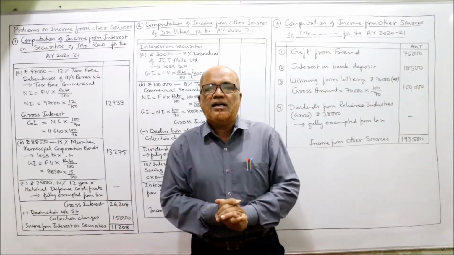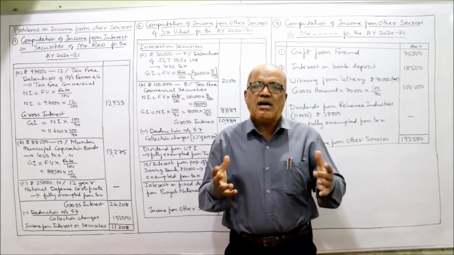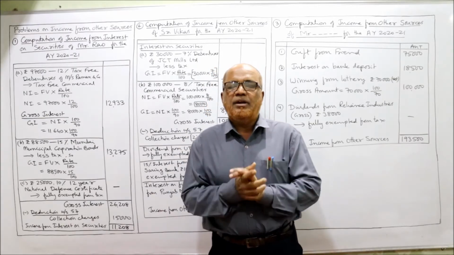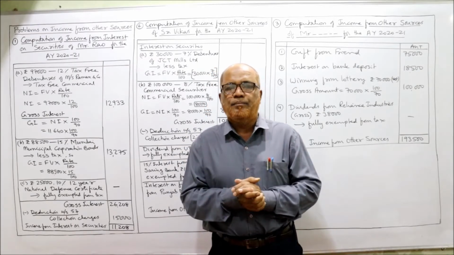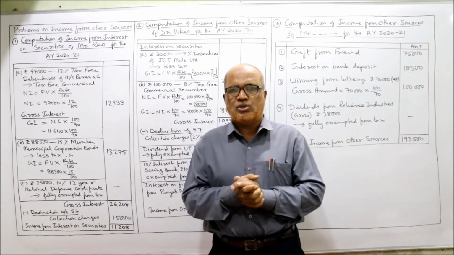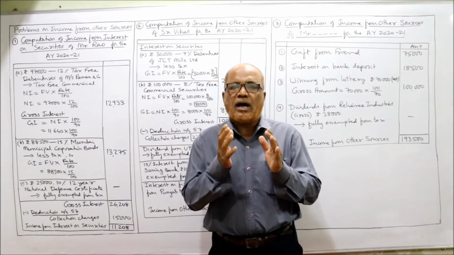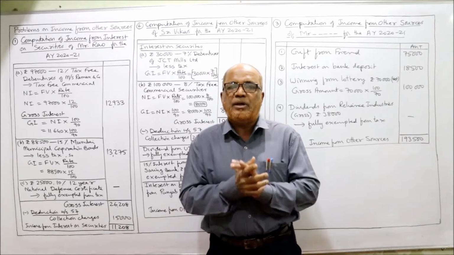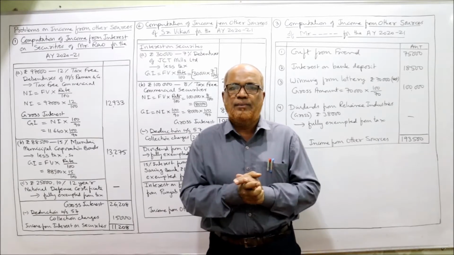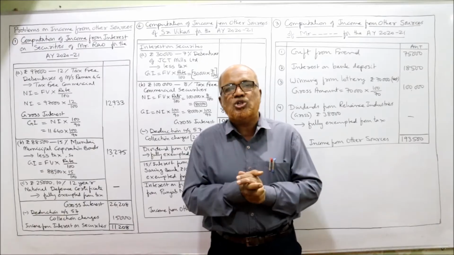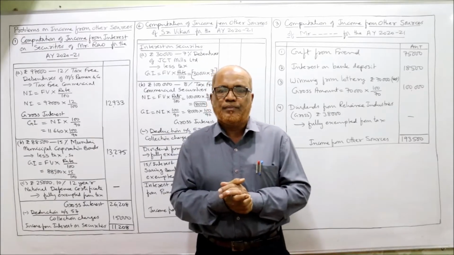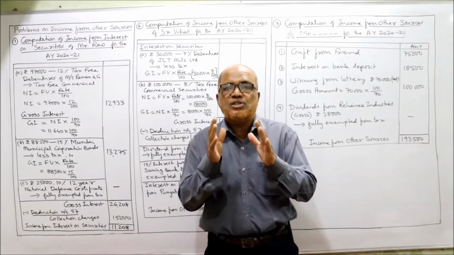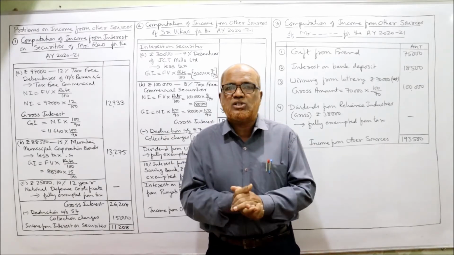But we can take a few examples: interest on securities, dividend income, interest on bank deposit, rent or hire charges from letting of plant, machinery or furniture, family pension received, commission received, examination remuneration received by the teacher apart from salary. Many examples I have explained in detail in the previous video.